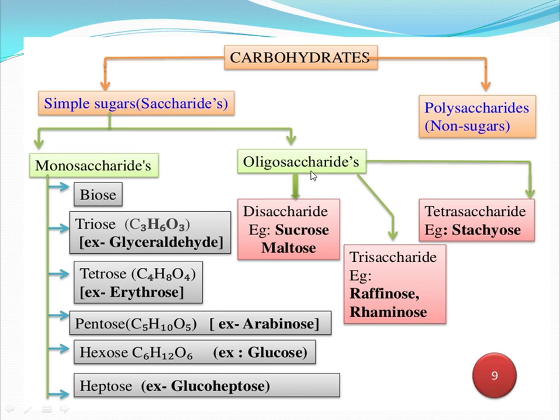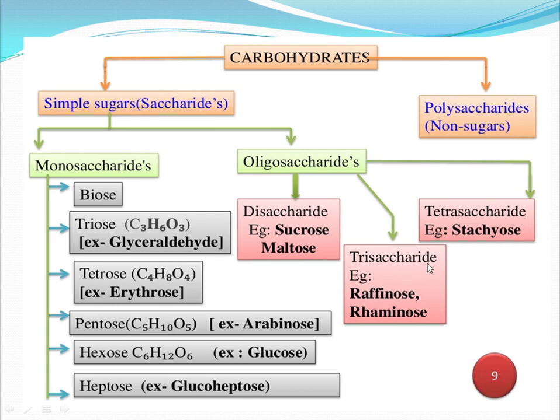Next is oligosaccharides. Here, oligosaccharides are categorized into three types: disaccharides, trisaccharides and tetrasaccharides. Disaccharides are a combination of two sugar molecules, nothing but a combination of two molecules of monosaccharides. Upon hydrolysis, they give two molecules of sugar. Examples are sucrose and maltose.